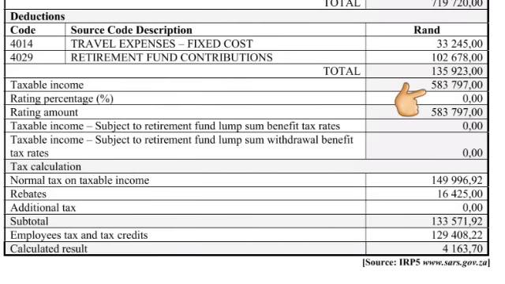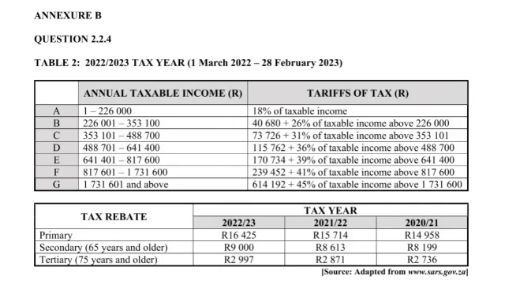So what we are going to start with is his taxable income. Remember it was 583,797, and then we see that the normal tax that they calculated for him is 149,996. So basically we have to prove that with that salary, taxable income, we are going to end up with that amount. So we know that it's 583.